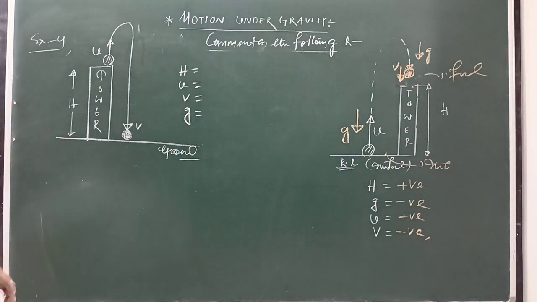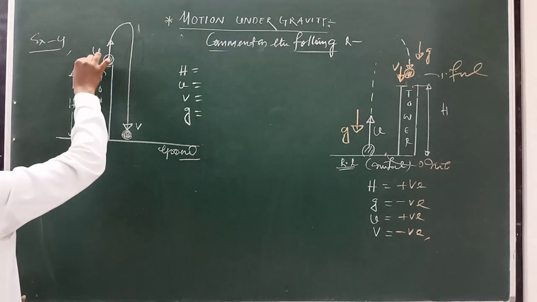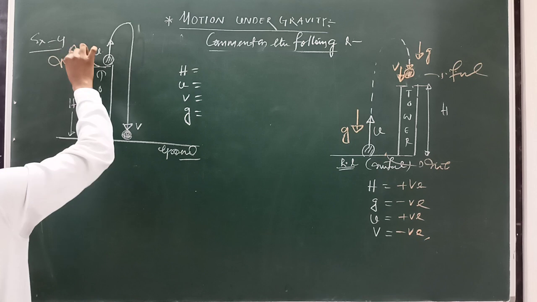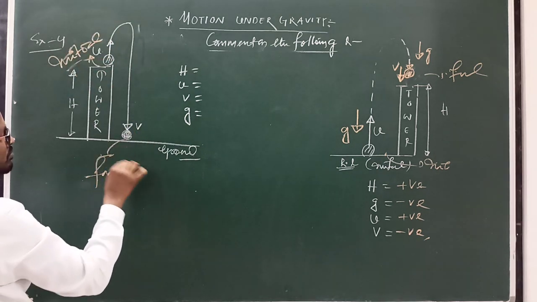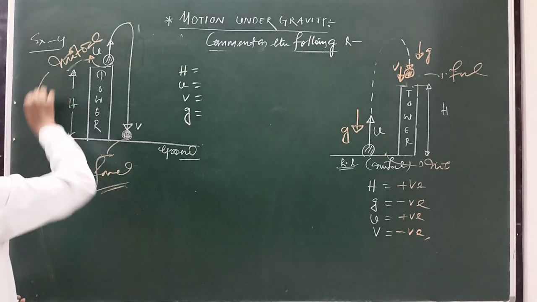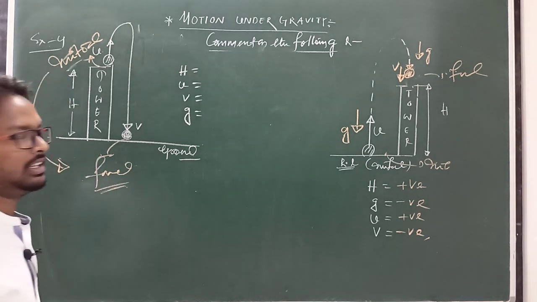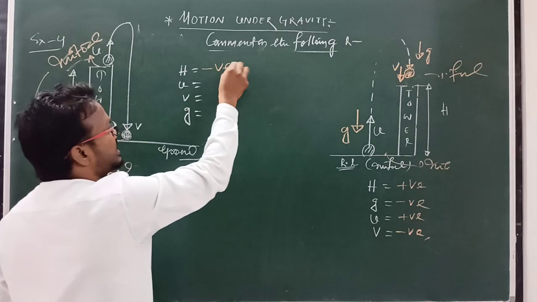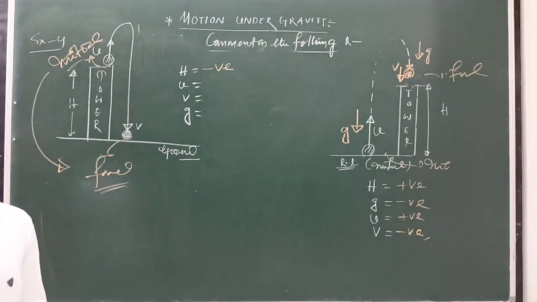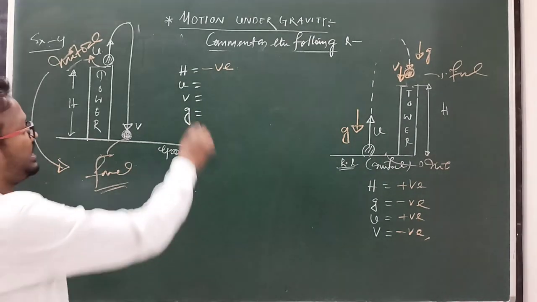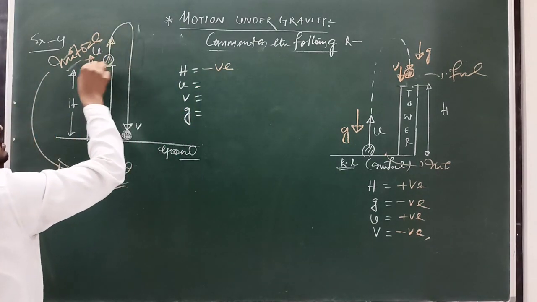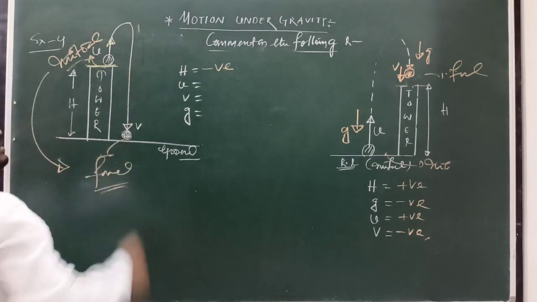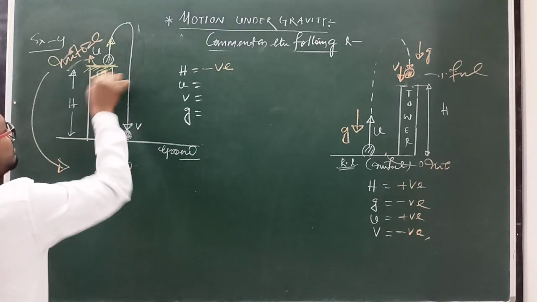So here first we have to choose the initial point. This is our initial point, and this is the final point. The final point lies below the initial point, so in this case displacement will be negative. Clear? And u means initial velocity moving upward. This is the reference line, which points in the upward direction. The reference line is important, right?